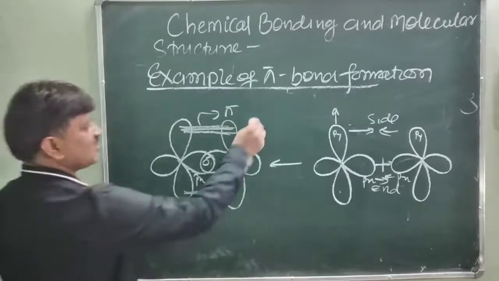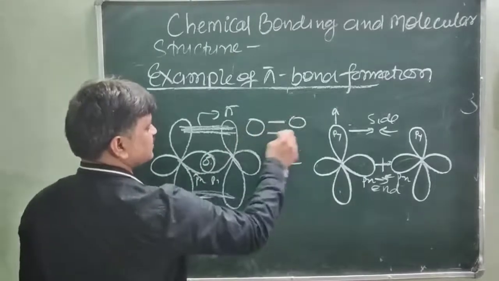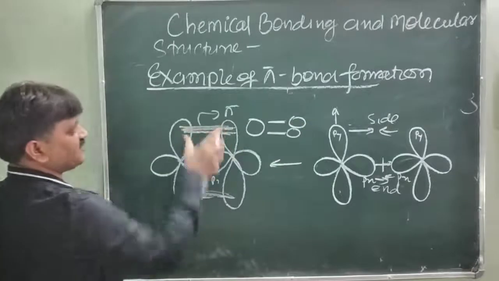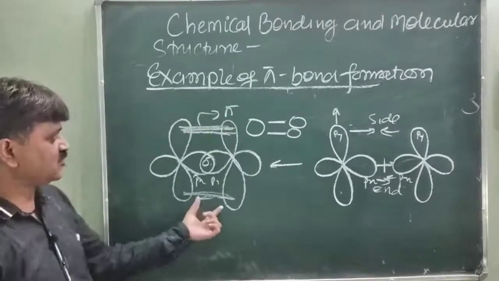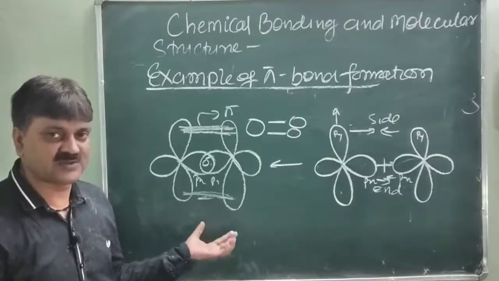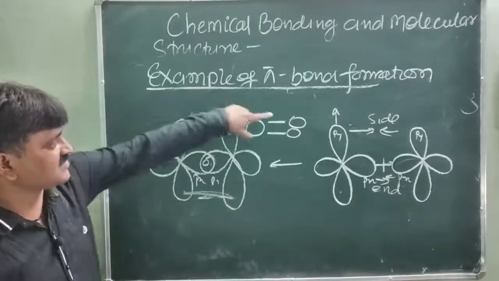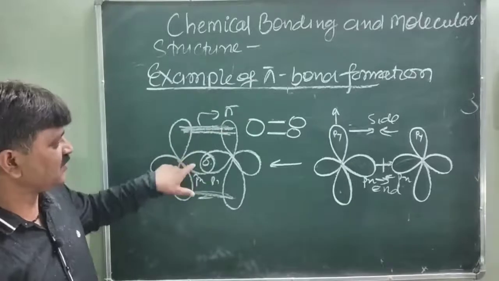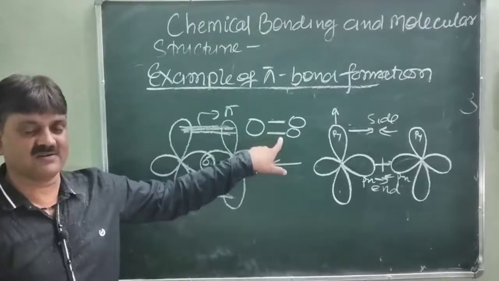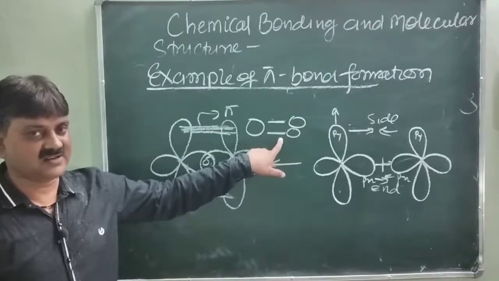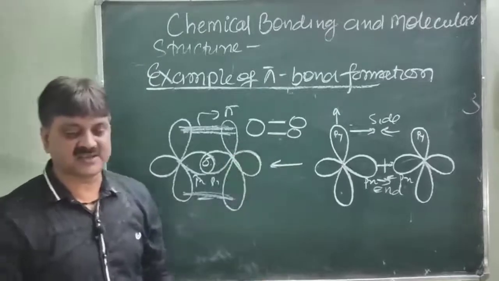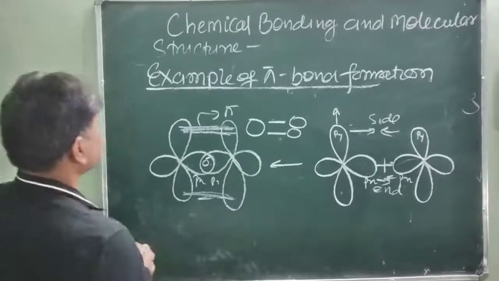So due to this reason, oxygen has this pi bond and this sigma bond. This is pi bond formation. These lobes also merge but having no electrons, they cannot be shared with each other. So side by side overlapping is the formation of a pi bond, and end to end overlapping is the formation of a sigma bond. Is it clear? Another example we are taking, just like in case of nitrogen.